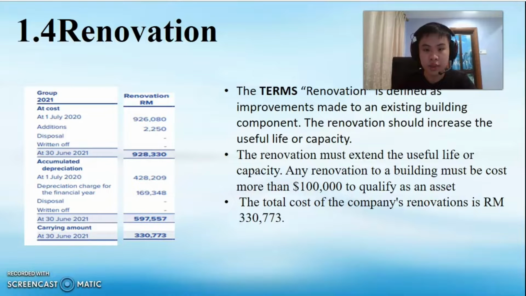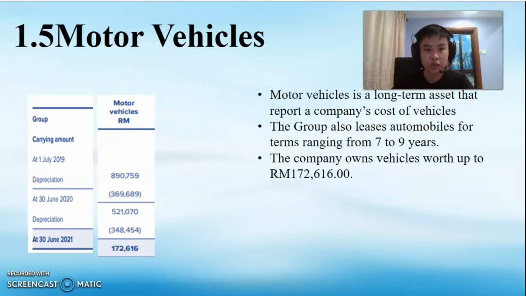1.4 Renovation. The term renovation is defined as improvement made to an existing building component. The renovation should increase the useful life or capacity. The renovation must extend the useful life or capacity. Any renovation to a building must cost more than 100,000 to qualify as an asset. The total cost of the company renovation is 330,773.